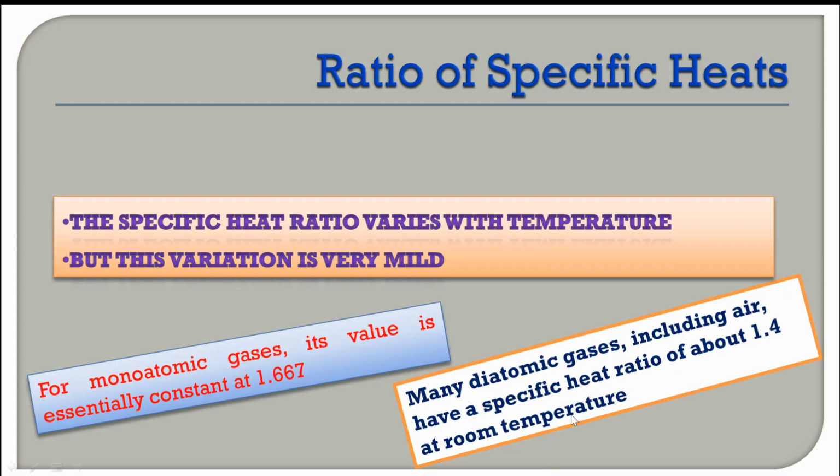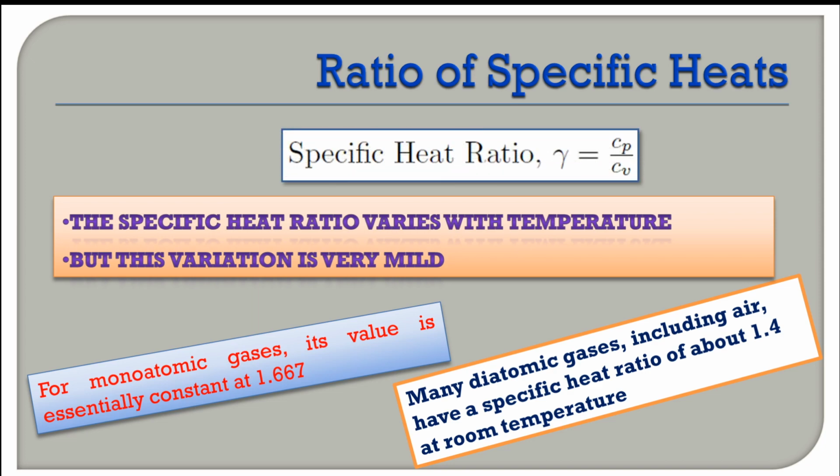Fine. Now that we have seen Cp minus Cv, now the ratio of specific heats, Cp by Cv. It varies with temperature, but this variation is very mild, so that we can take the value for monoatomic gases to be 1.667, and for diatomic gases including air at room temperature, it is 1.4. The specific heat ratio is usually denoted by gamma and represented by Cp by Cv.